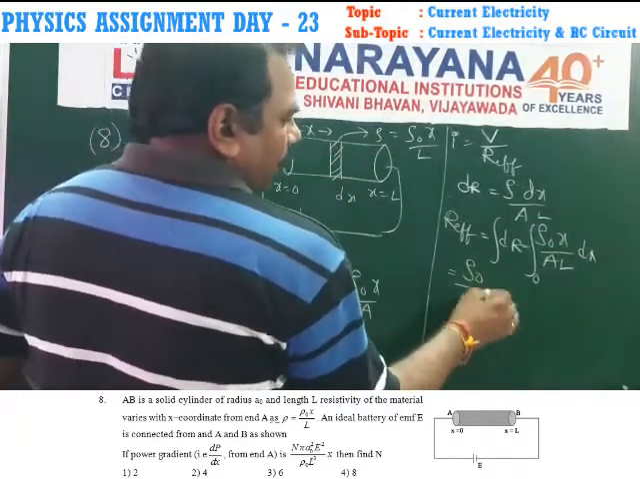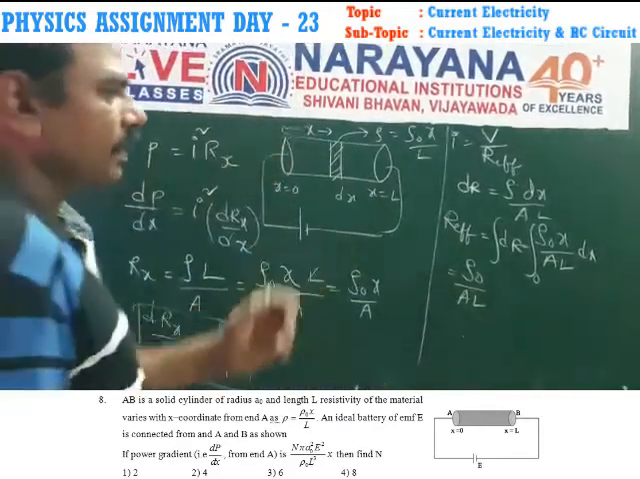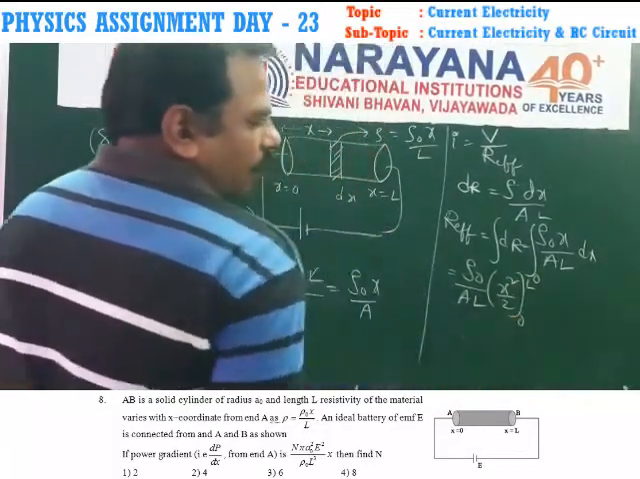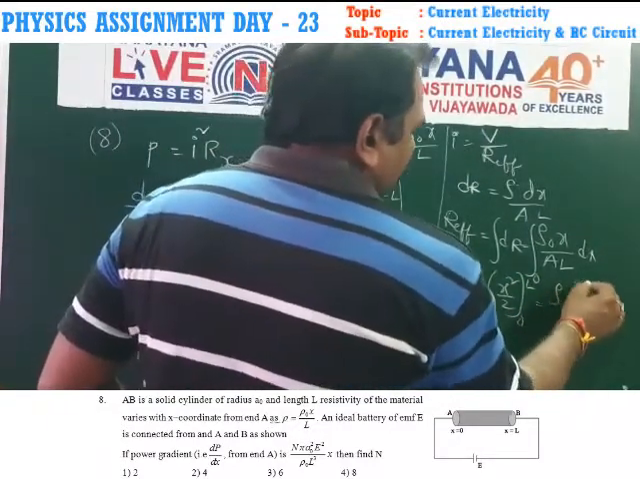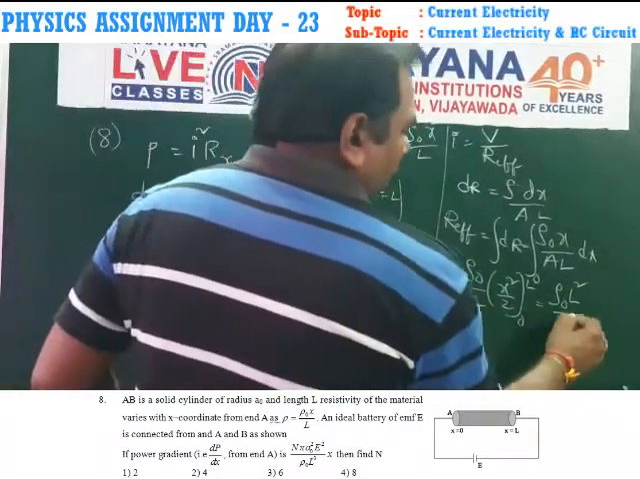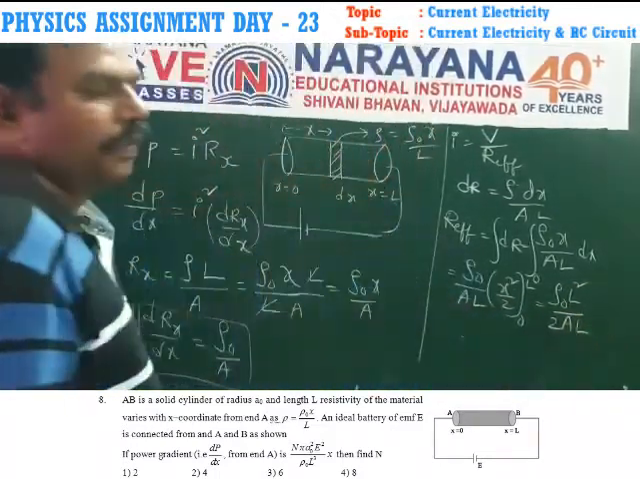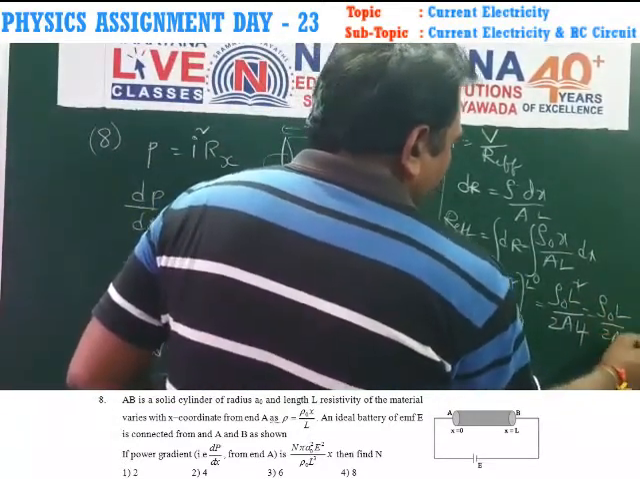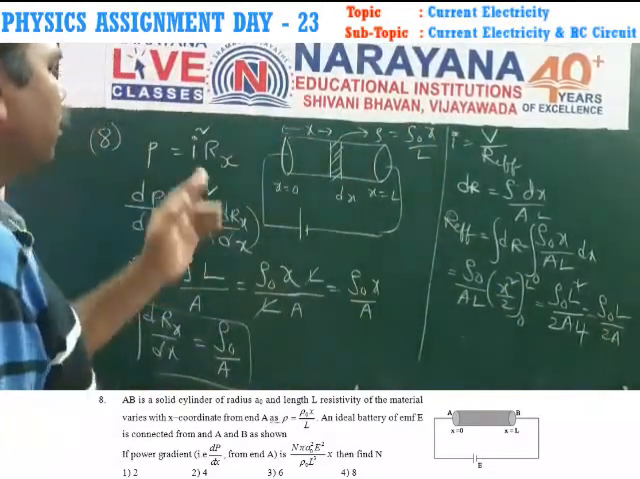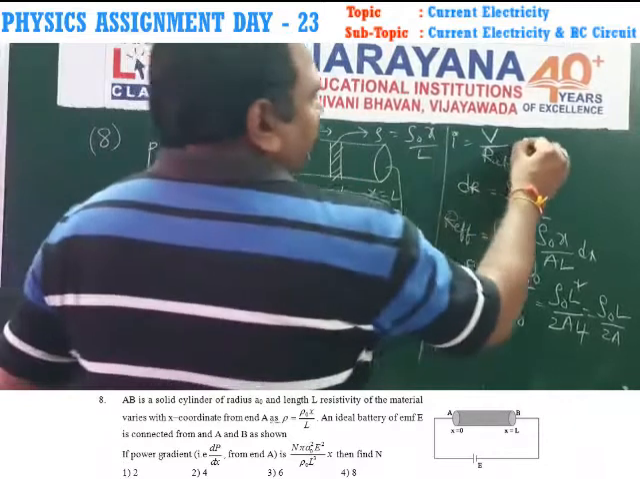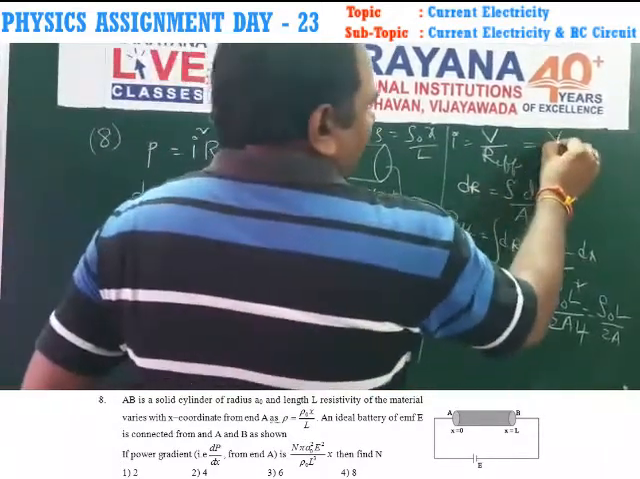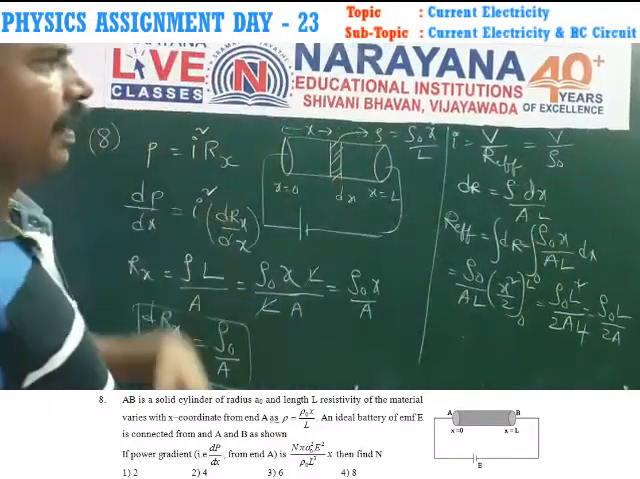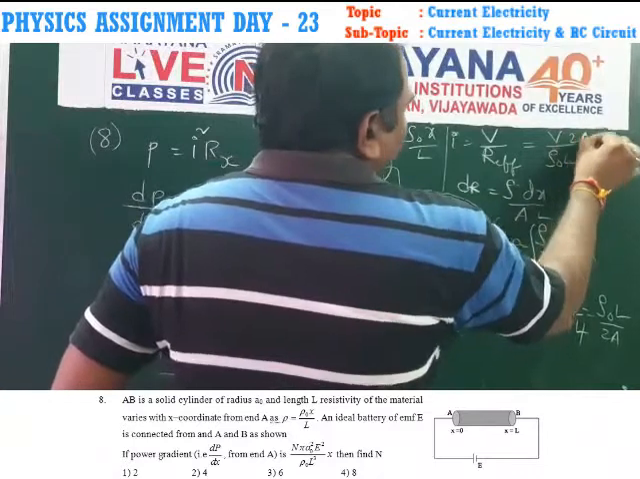So finally rho naught by A into L is constant, and integrating x gives x square by 2, from 0 to L. Finally rho naught L square by 2 into A into L. So L will be cancelled, giving rho naught L by 2A. So this is the effective resistance. Now the current I is V divided by rho naught L by 2A.